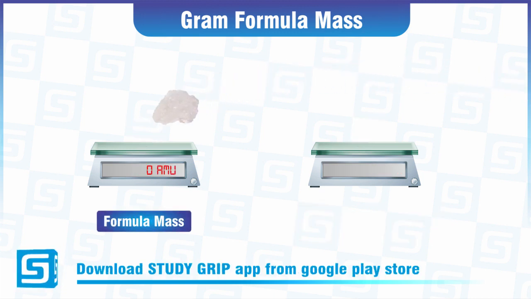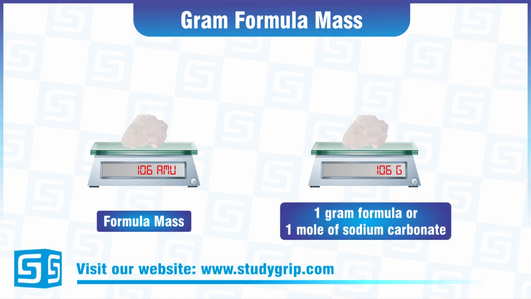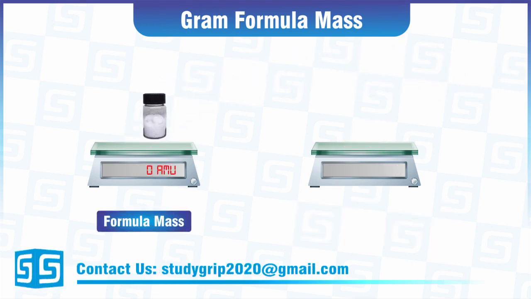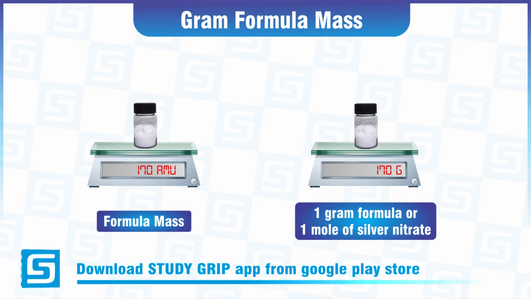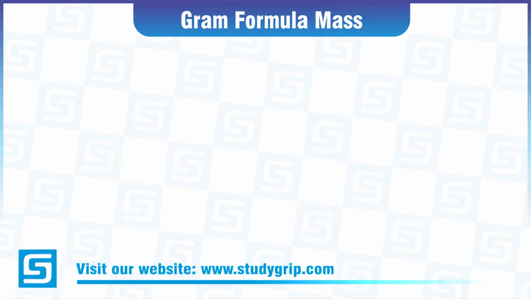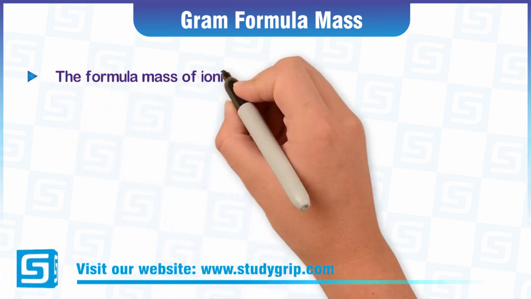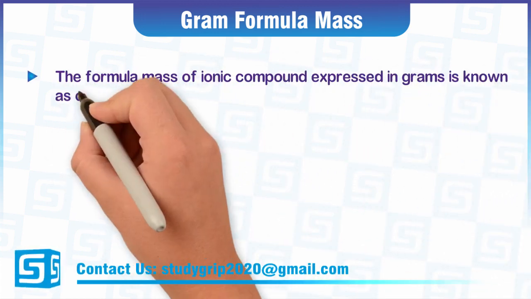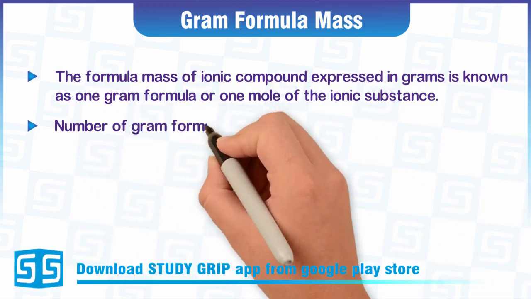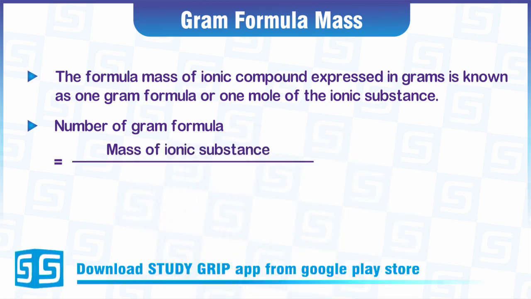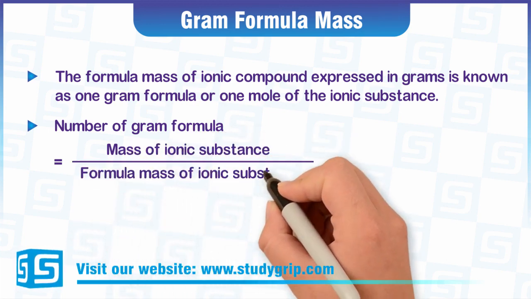Formula mass of sodium carbonate is 106 amu, when expressed in gram, called 1 gram formula or 1 mole of sodium carbonate. Formula mass of silver nitrate is 170 amu, when expressed in gram, called 1 gram formula or 1 mole of silver nitrate. So, gram formula can be defined as the formula mass of an ionic compound expressed in grams, known as 1 gram formula or 1 mole of the ionic substance. Number of gram formulas is equal to mass of ionic substance divided by formula mass of ionic substance.